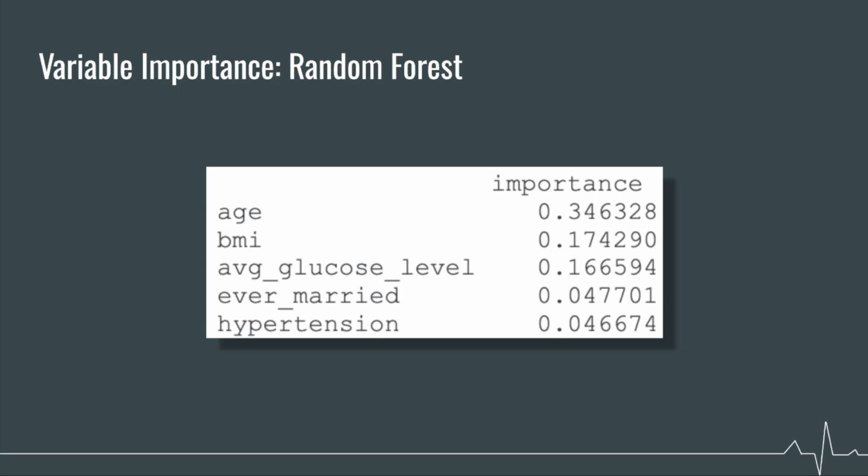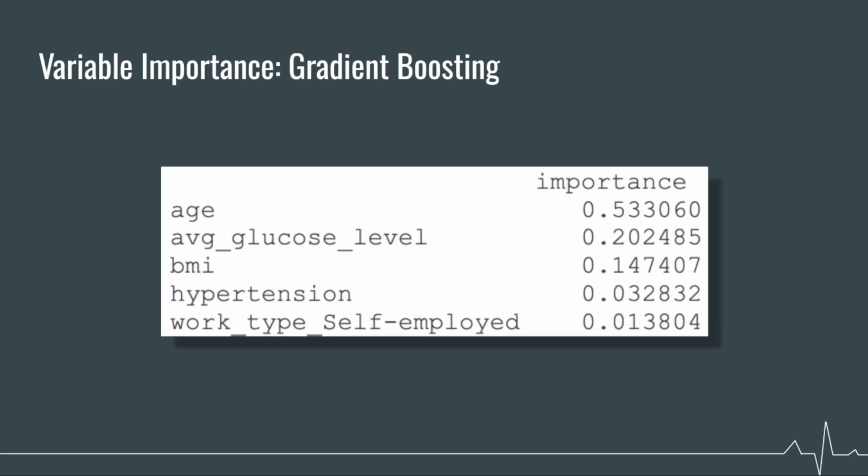Ever married appears in this list as well. And finally, gradient boosting's important variables are very similar to the random forest model. Since age, hypertension, average glucose level, and BMI were important features in most models, we can assume that these features have a strong relationship with stroke occurrence.